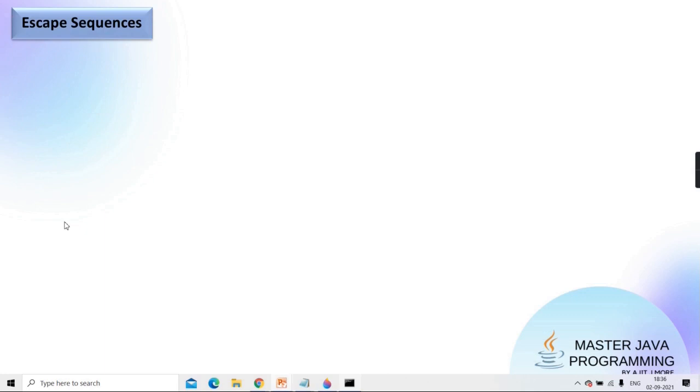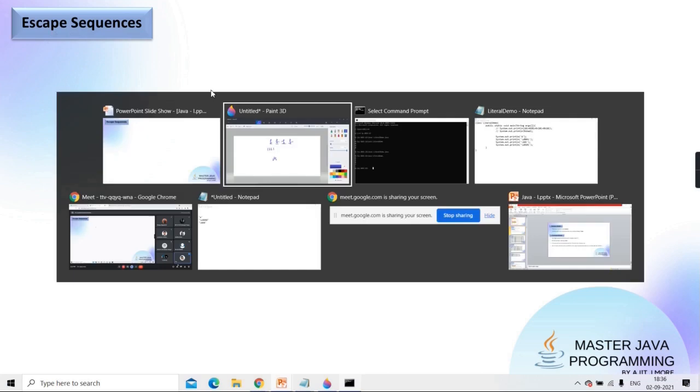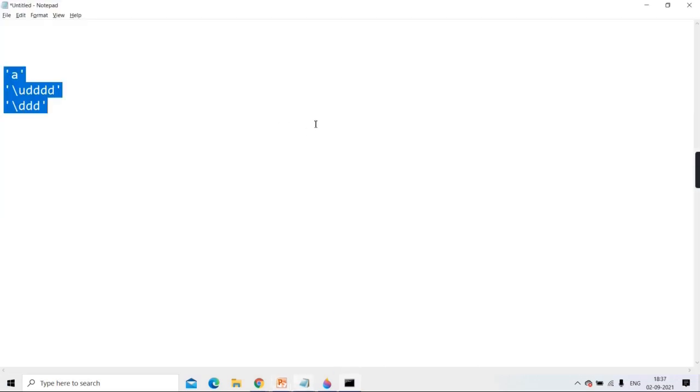Right? Then coming to the concept called escape sequences. What do you mean by escape sequence? I'm sure you have studied this concept in C, if you have learned C very well. So in C we have this concept, escape sequences. We will understand it again. What is an escape sequence?